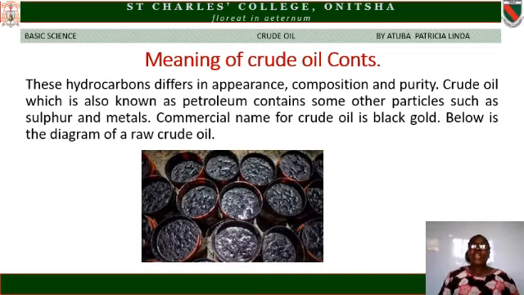The commercial name for crude oil is black gold. Why is it black gold? It is black gold because it generates a lot of income for a country that has crude oil. Below is the raw diagram of crude oil.